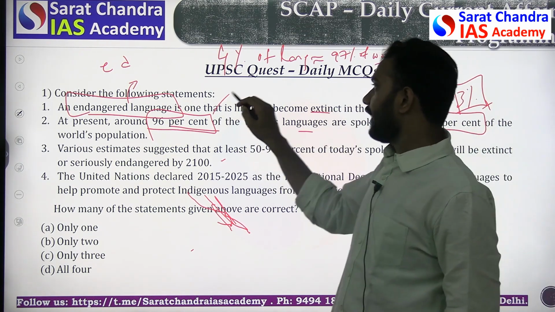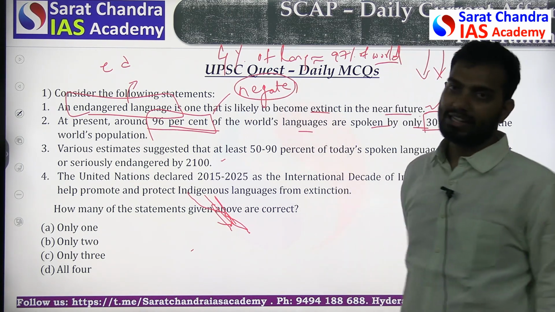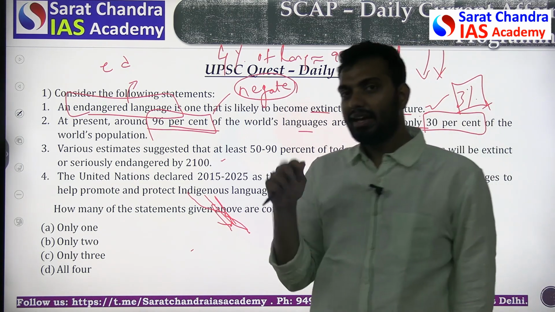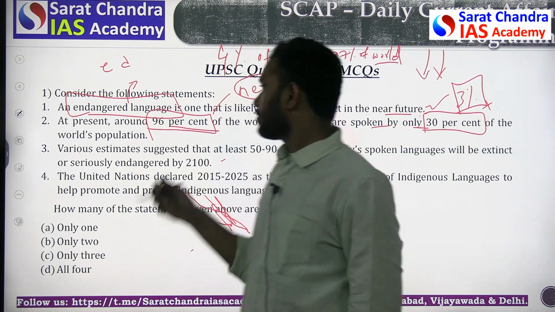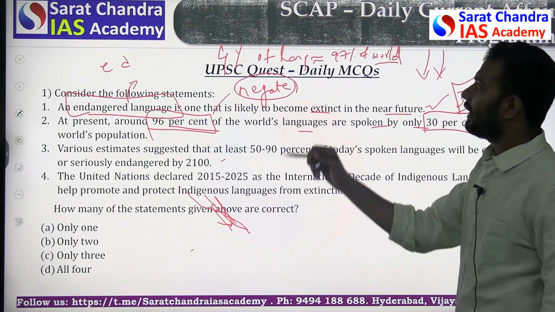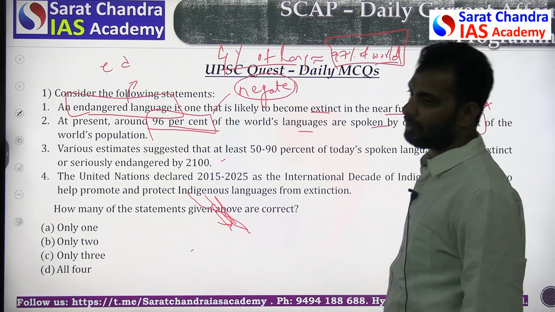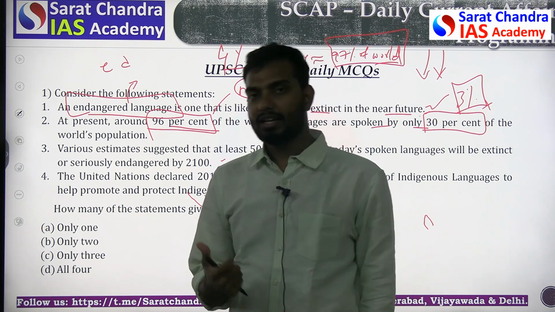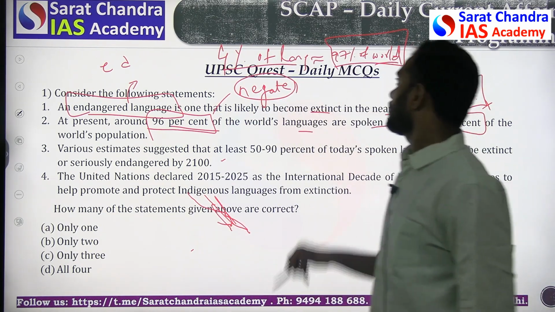When you don't know the correct explanation, you create the negative statement of the given statement to understand its impact. From creating the negative statement, that only 4% of languages are spoken by 97% of the world, which is correct because English, Chinese and Hindi are very dominant languages.